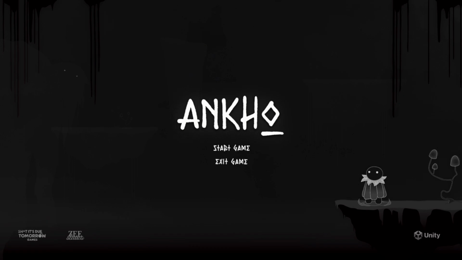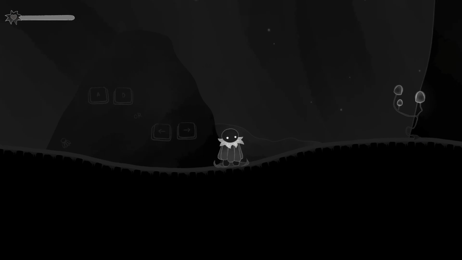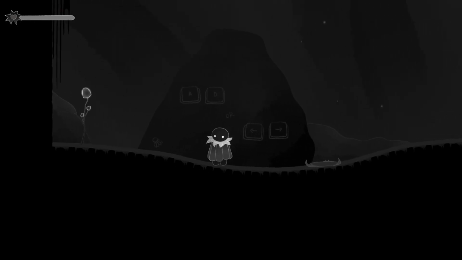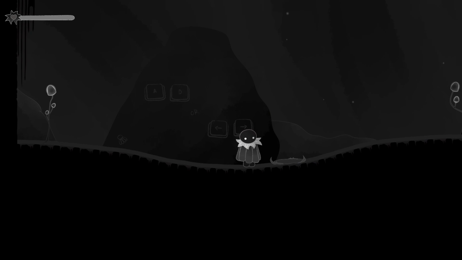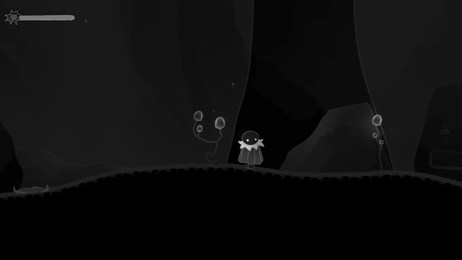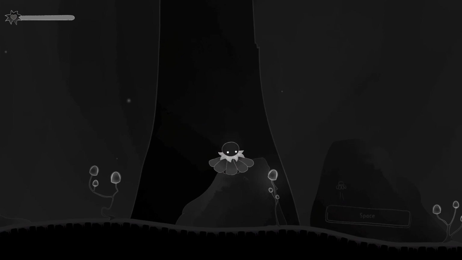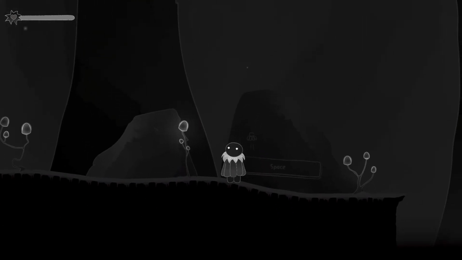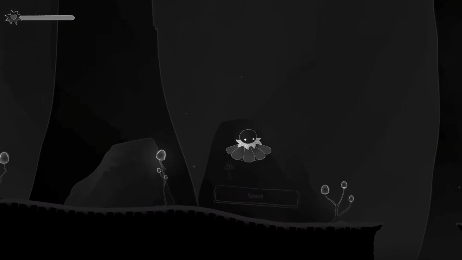Here's the menu page with some hover state buttons. If you click start game, you're in Ankho's world. This whole video game is a metaphor for anxiety and kind of symbolizes that. In the beginning, there are some drawings on the rocks that show you, as a player, how to play the game and how to move around and jump around.